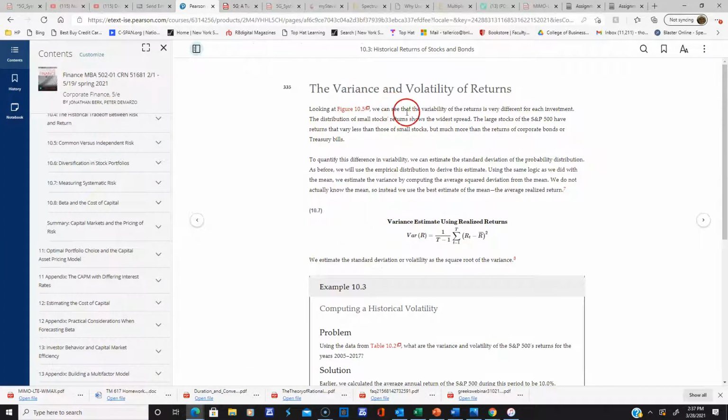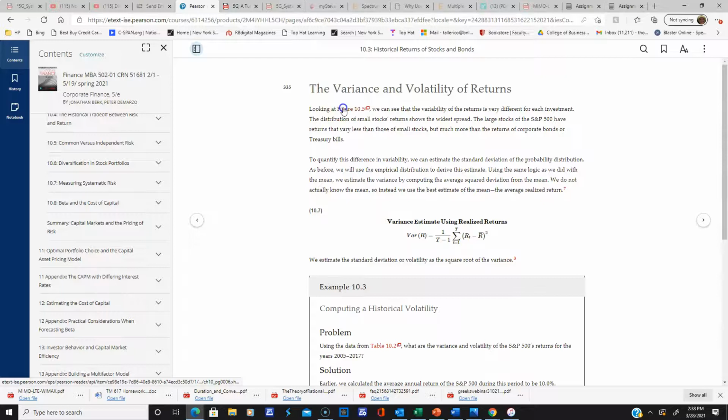We can see that the variability of the returns is very different for each investment. The distribution of small stock returns shows the widest spread. In other words, it has the largest variance. The largest stocks of the S&P 500 have returns that vary less than those of small stocks, but much more than the returns of corporate bonds or T-bills.